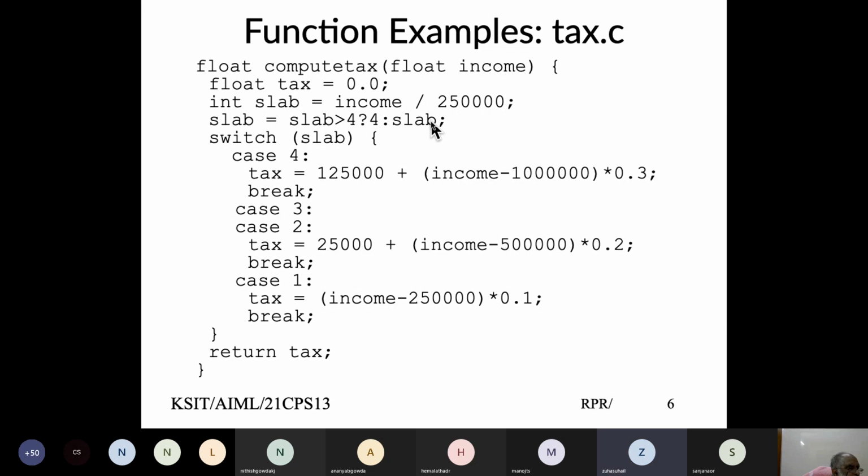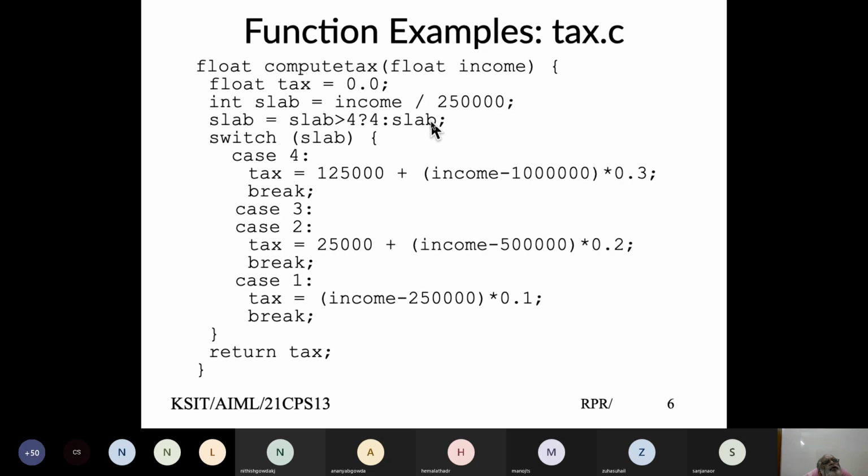So if you are saying switch income greater than 2,50,000 rupees, then the value is a logical expression. Value could be either true or false. True meaning 1, false meaning 0. So it would be case 1 or case 0. And then you can do that.